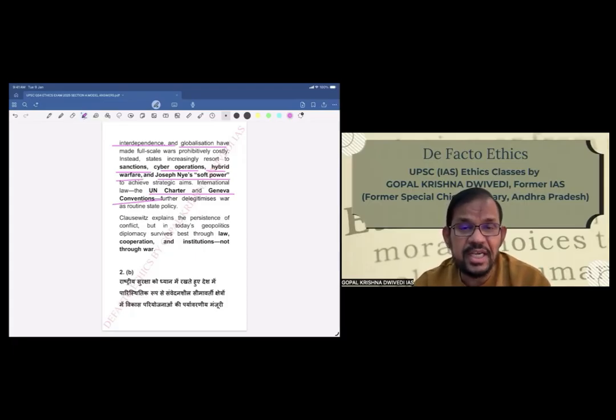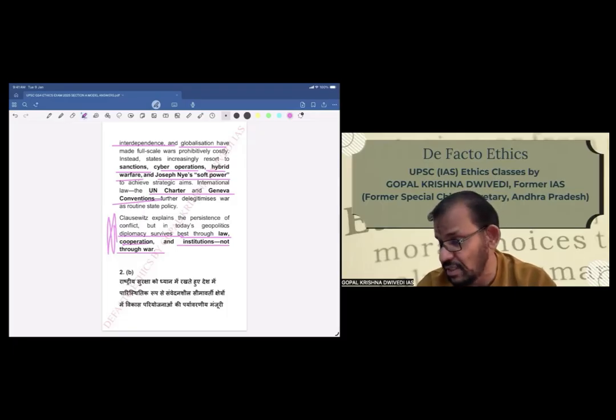So Clausewitz explains the persistence of conflict, but in today's geopolitics, diplomacy survives best through law, cooperation, and institutions, not through war. So this is the conclusion. In conclusion, we are not agreeing actually with Clausewitz. Only partly agreeing with him. So this is how you have to write the answer.